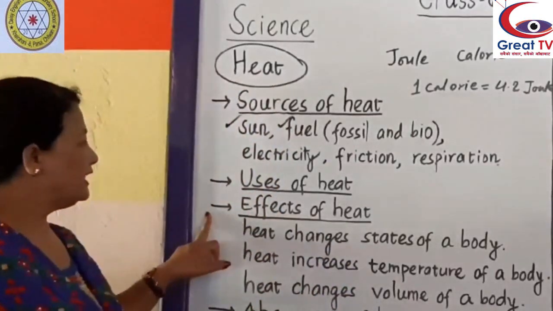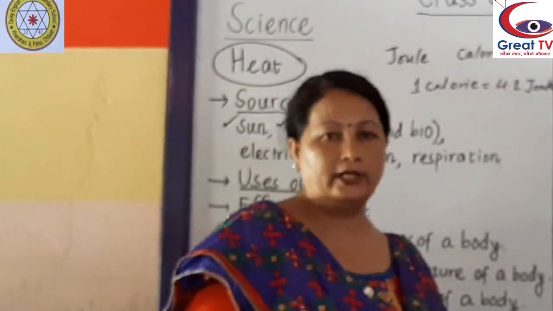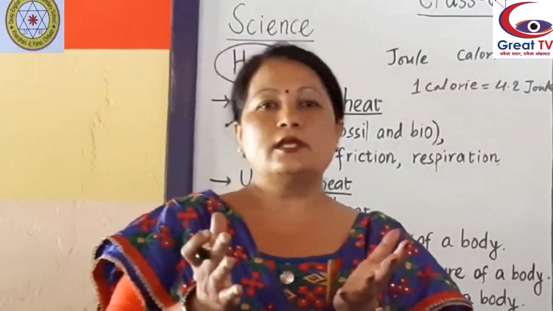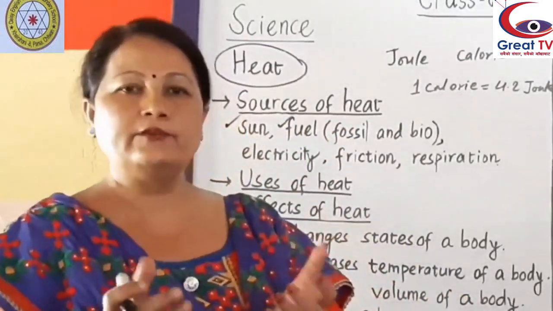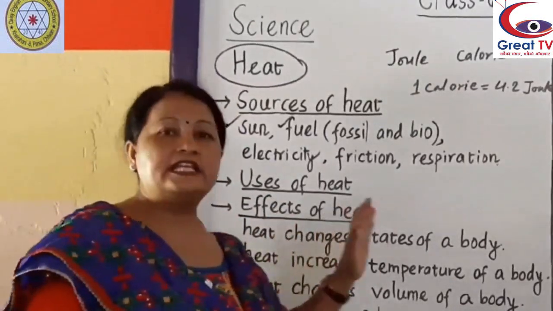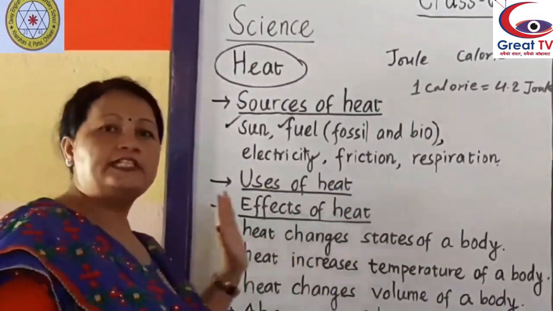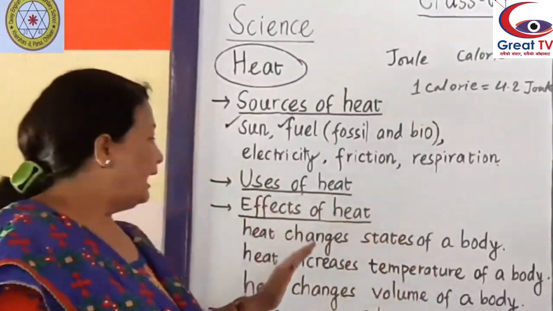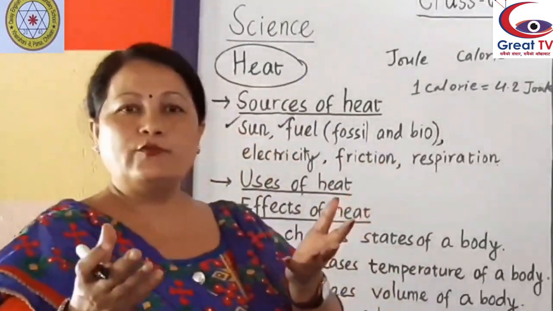Now, effects of heat. Heat changes states of a body. Take some ice in a bowl and leave it on the table for some time. After some time, you can see ice changes into water. That means the state changes from solid into liquid. And on further heating, liquid changes into vapor.